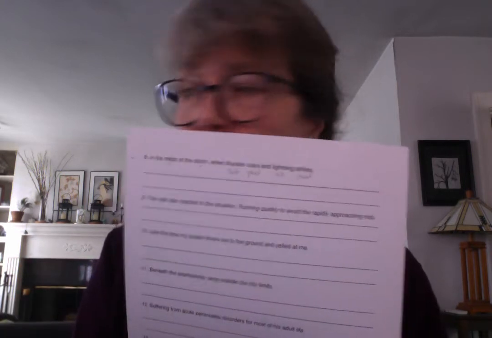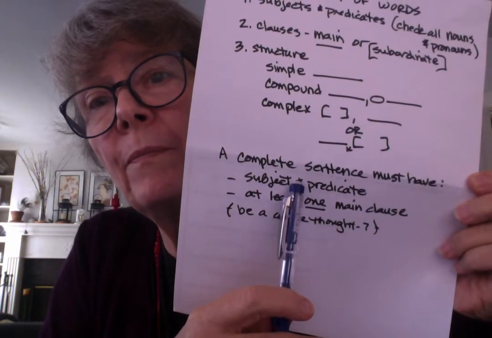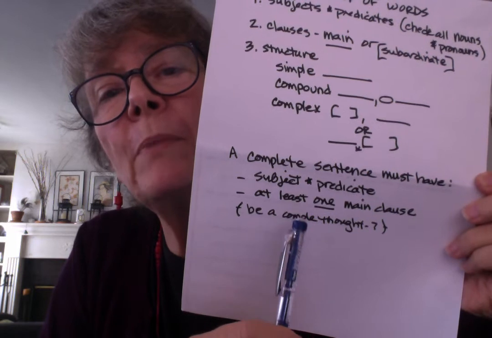So we have a group of words with at least one subject and predicate, right? A complete sentence has to have a subject and a predicate. But it also has to be a complete thought. It has to have a main clause in it. And if we look at this, what we have is when the thunder roars and lightning strikes. That's not a main clause, is it? It's a subordinate clause. If I just say thunder roars and lightning strikes, that's a main clause.